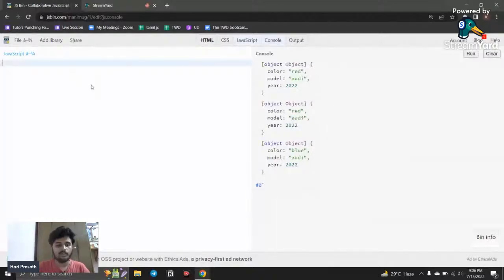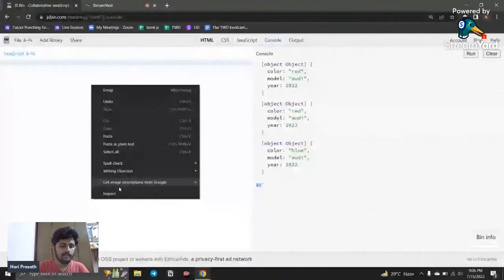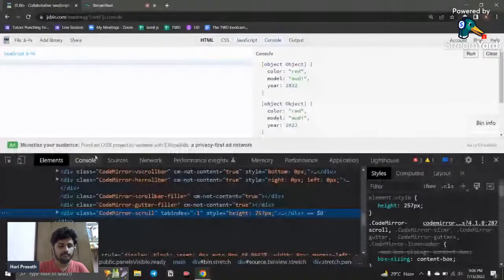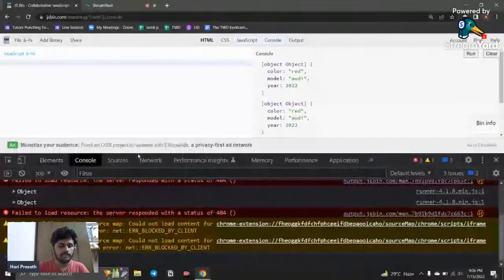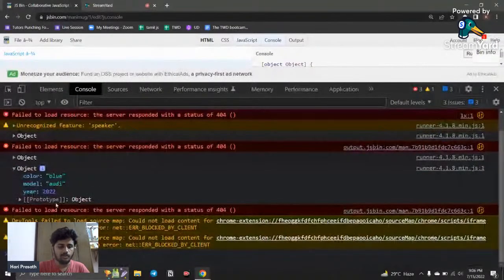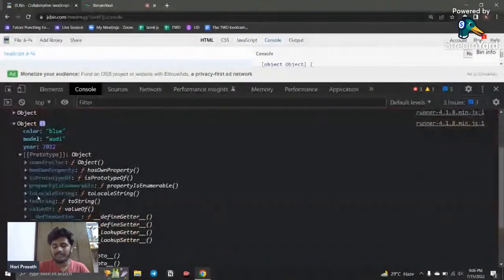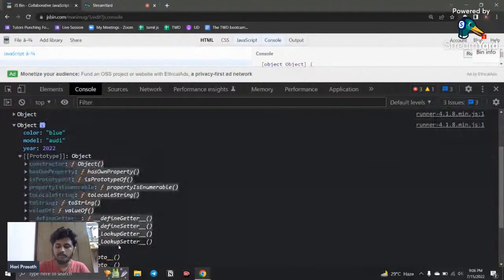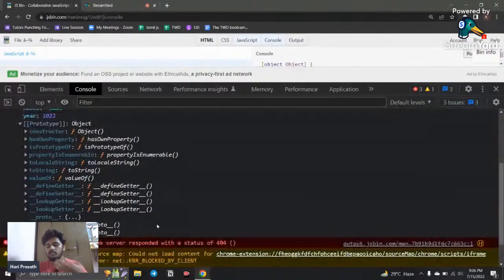What is meant by a prototype? For example, every time I click inspect and go to my console, you can see a prototype has been created. If I look into the object here, you can see a prototype has been created. So what is the meaning of this? These are all some of the default methods we are using in JavaScript, right?